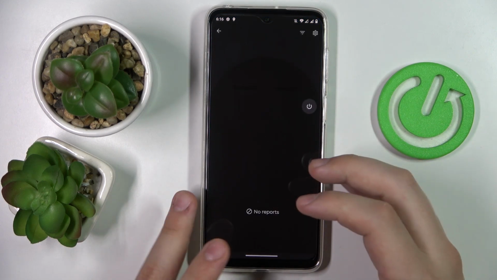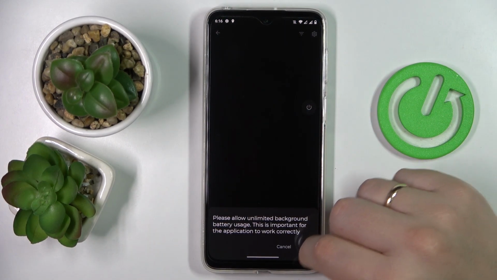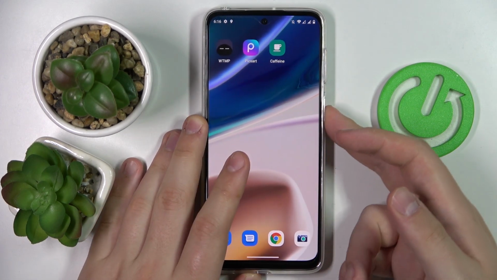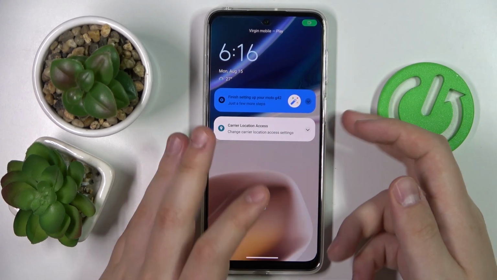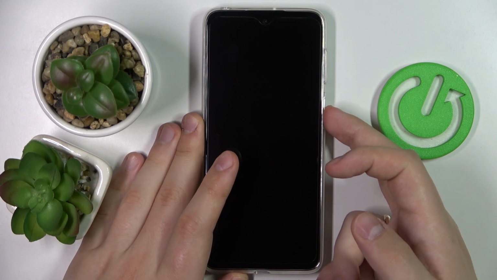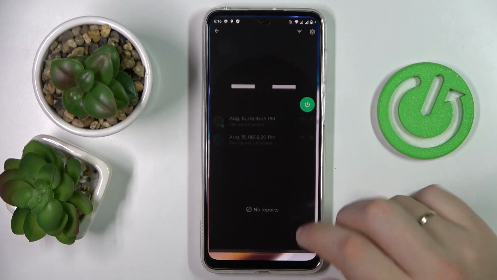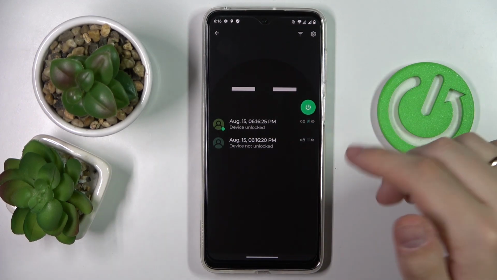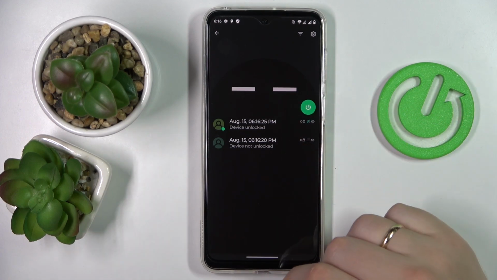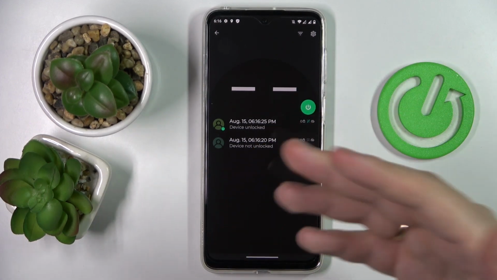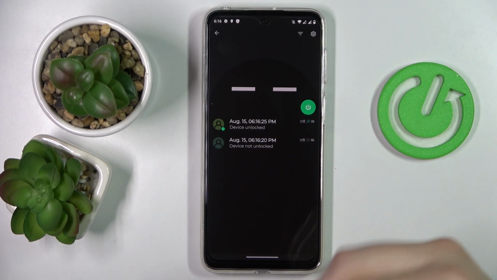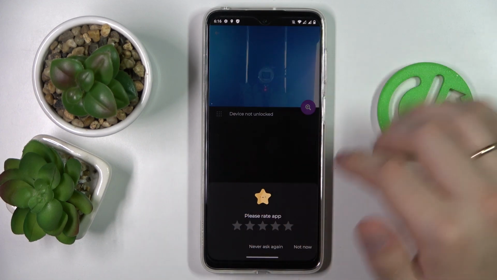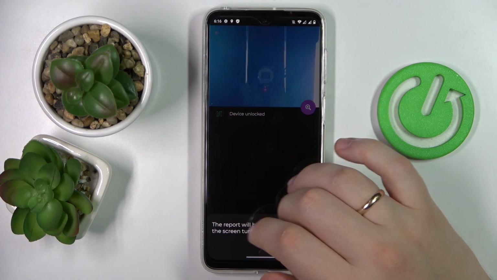So I'll simply launch it and turn on this button, and once it gets green, that means that the app is active. So let's simulate the screen not being unlocked, as well as a successful unlock attempt. And as you can see, when we launch the app, we'll see the 2 newly created entries, one of them being device not unlocked and the other one stating the successful unlock attempt and having the picture of it. Once we open it, it will contain the respective photo, just like so.